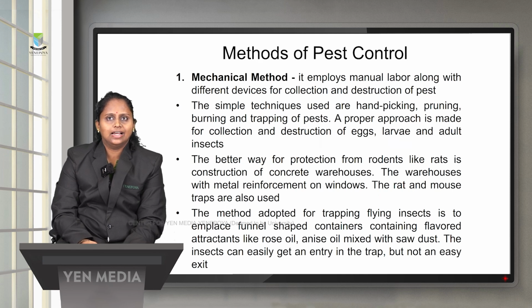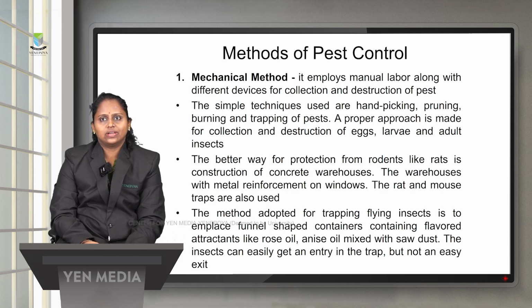The first one is the mechanical method. The mechanical method employs manual labor along with different devices for destroying the pest. Simple techniques are hand picking, pruning, burning and trapping of pests, and a proper approach is made for collection and destruction of the eggs or the larvae of the adult insects. A better way of protecting from rodents like rats is concrete warehouses, warehouses with metal reinforcement on windows, and rat and mouse traps are also used.